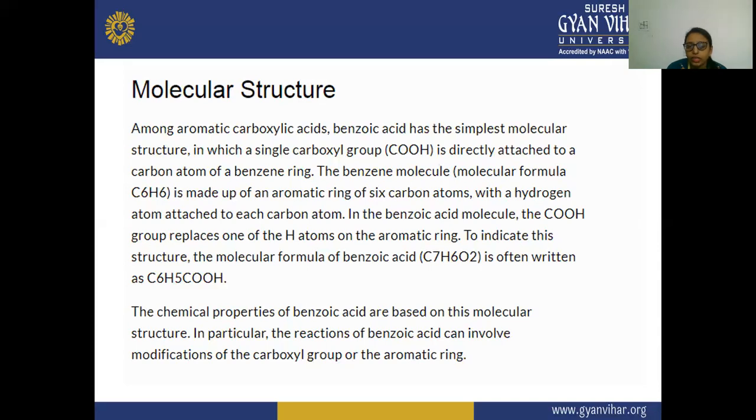We can often write it as C6H5COOH. Here you can see C6H5 indicates the aromatic ring, and COOH indicates the carboxylic group, a functional group that is attached to this aromatic ring. So the chemical properties of benzoic acid are based on its molecular structure, and the reactions of benzoic acid can involve both modification of the carboxylic group as well as the aromatic ring.